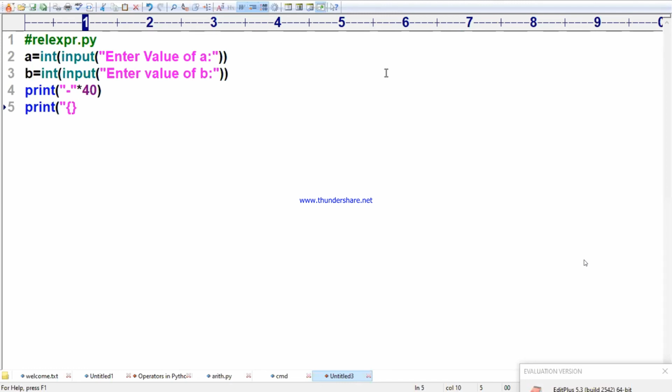Now I am writing print. Format function I am using again. First, the greater than symbol. Dot format. I am writing is equal to, then what is the first one? A value. What is the second one? B value. Last one is the result, true or false, I want to print. Three things: format of A comma B comma A greater than B.